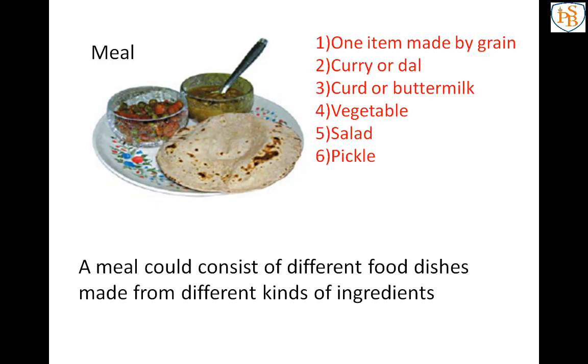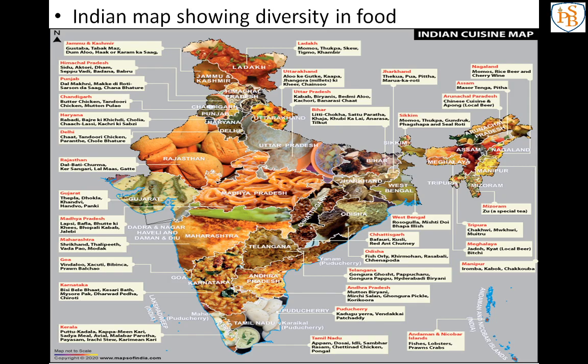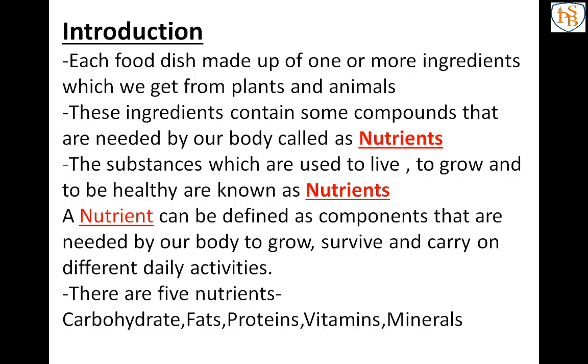So all this is about the meal and the diversity in food that actually happens in India. Different states are there, and people eat different kinds of foods. Now our main point is components of food.